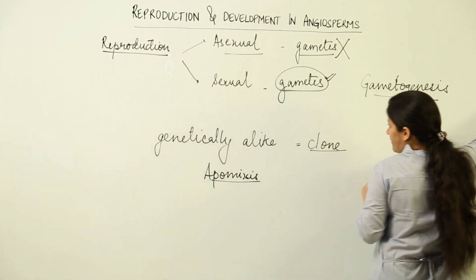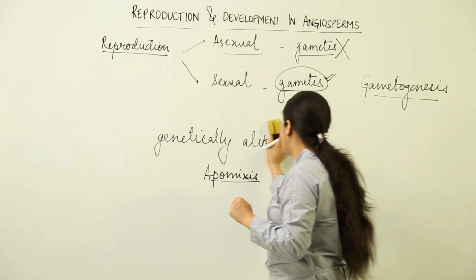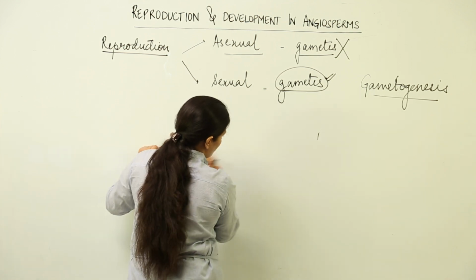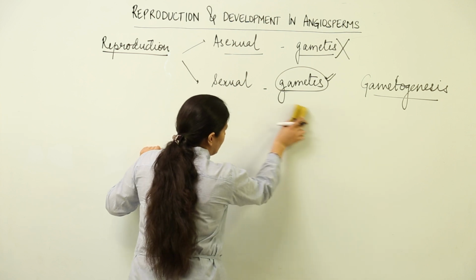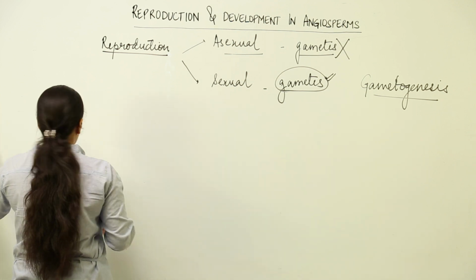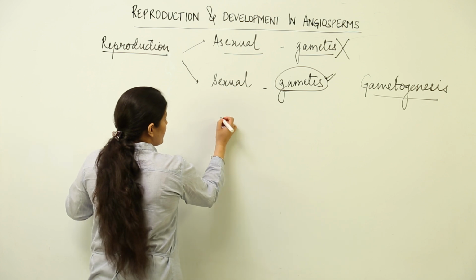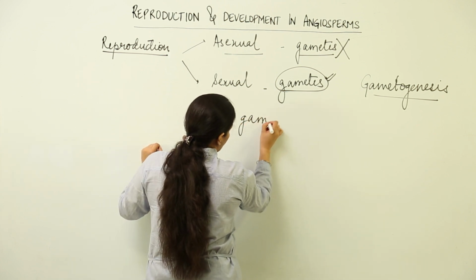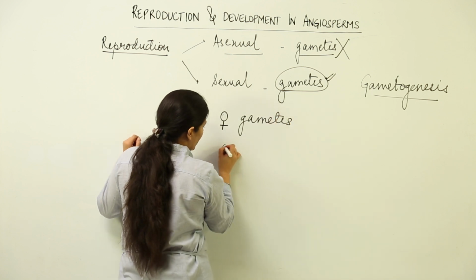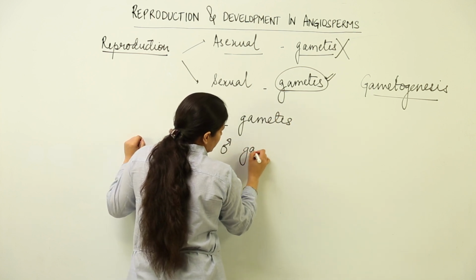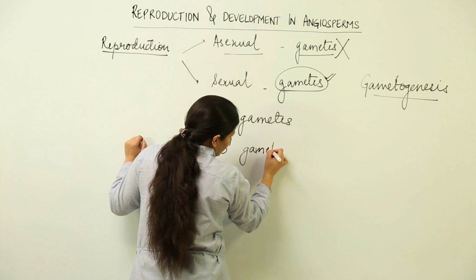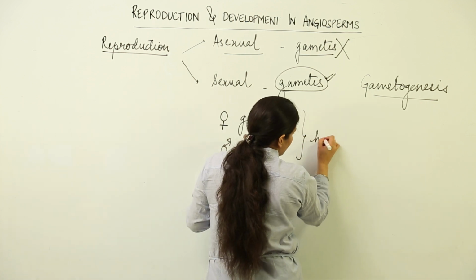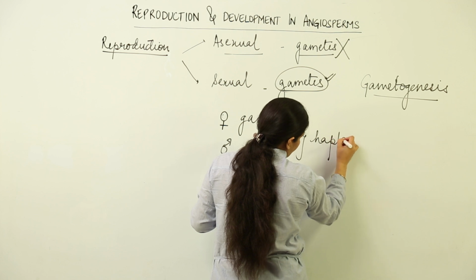Coming to the complex form, that is sexual reproduction, we first of all have the process of gametogenesis. Now, in the introductory lesson, again I would ask you to go through that, we talked about female gametes and male gametes. These are nothing but haploid cells. Now, what are gametes? They are haploid cells.